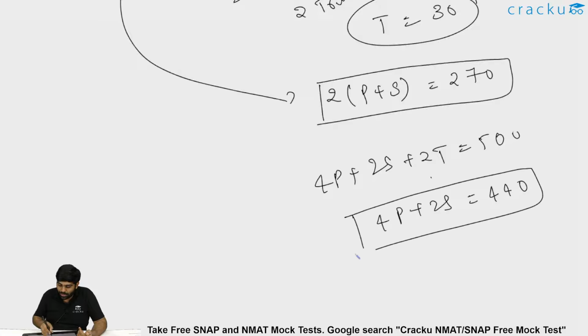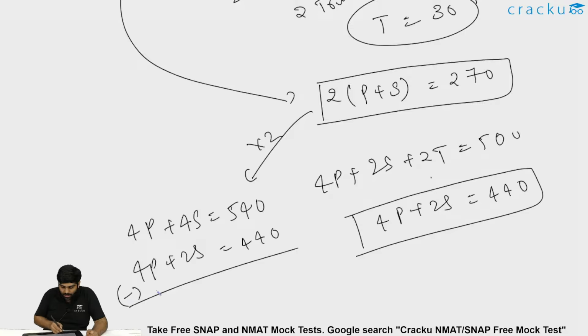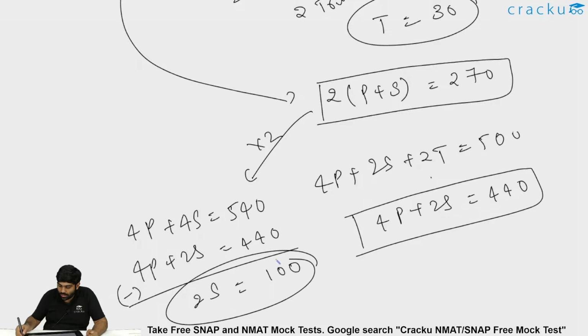So 4p plus 2s is 440, whereas 2p plus 2s is 270. If I multiply this equation with 2, I'll get 4p plus 4s is equal to 270 into 2, which is nothing but 540. And the other equation is 4p plus 2s is equal to 440. By subtracting these both, I get 2s is equal to 100.